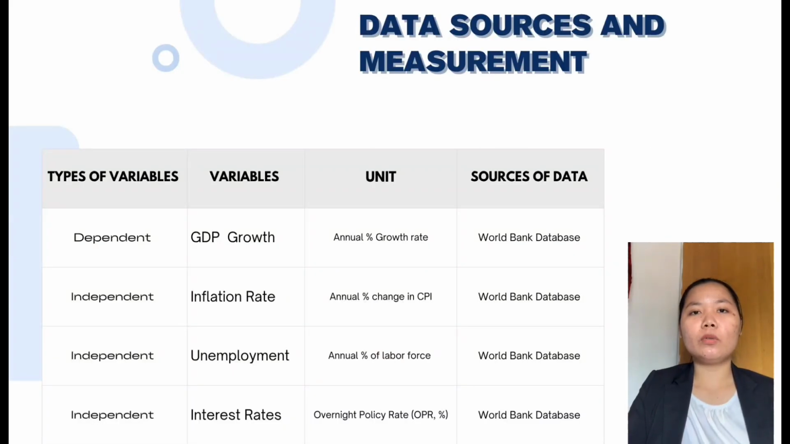Let's take a quick look at the data source and measurements used in this study. This table outlines four key economic variables: GDP growth, inflation rate, unemployment, and interest rates. Each is categorized by type, unit of measurement, and data source. GDP growth is our dependent variable, measured by the annual percentage growth rate. The inflation rate, unemployment, and interest rate are independent variables.